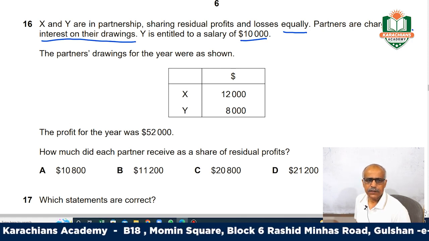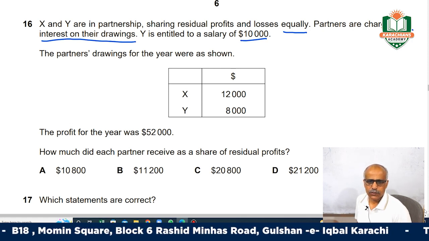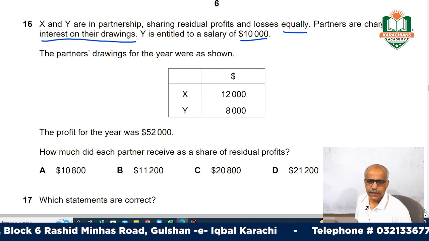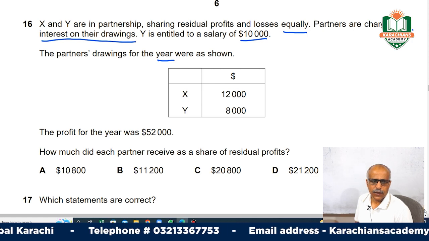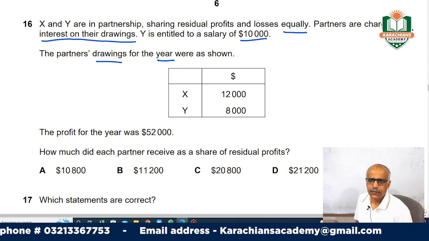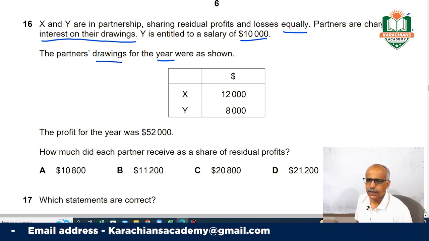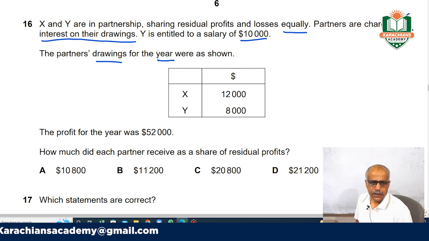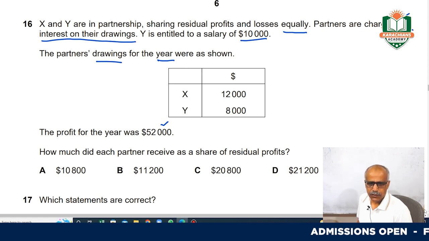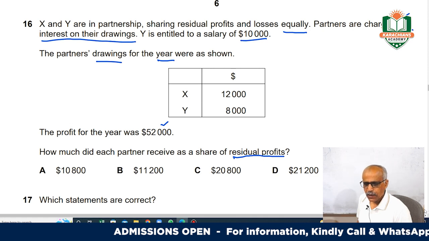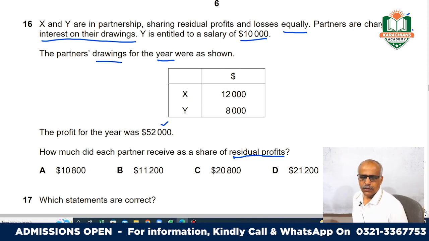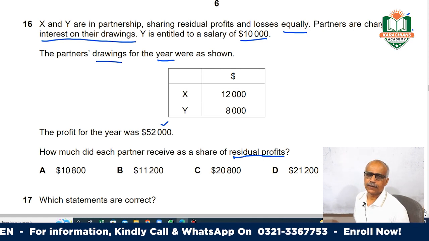The partners' drawings for the year were as follows: 2,000 for X and 8,000 for Y. This is the full year's drawings, so they have given you the annual percentage. The profit for the year was 52,000. How much did each partner receive as a share of residual profit? He's asking for the share of residual profit.